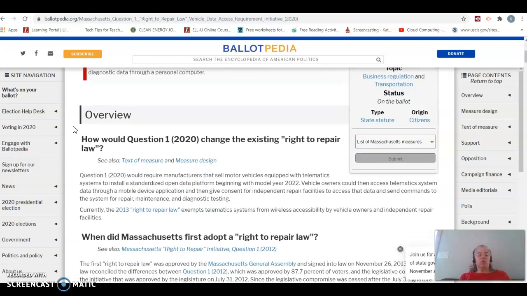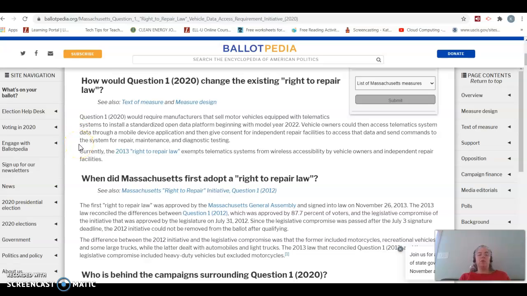So this is what would change. Question 1, if you voted yes and it passed, would require that they install a standardized open data platform beginning with model year 2022. And that means that the computer information would be available to everyone. And then anyone, especially an owner, you or me, could access that through a mobile device application. So on our phone, we could access that information. Right now, we do have a right to repair law, but it exempts these Wi-Fi or computer sent information. And so right now, the telematics systems aren't available to you or me or Joe's Garage.